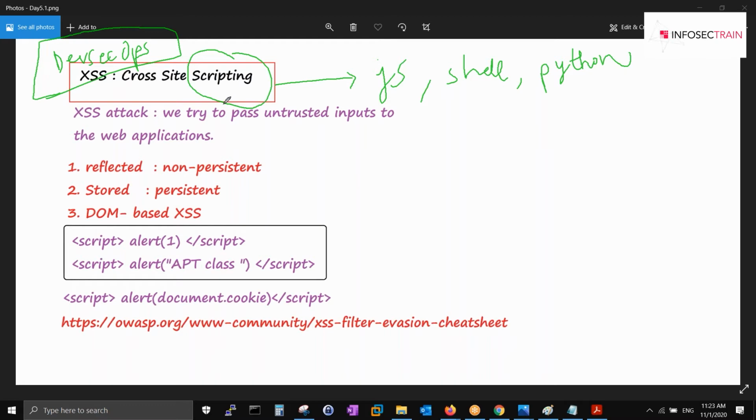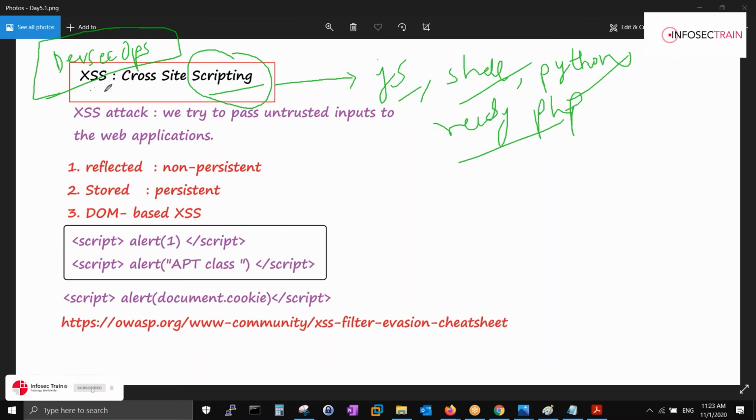So when I talk about scripting, it can be JavaScript, shell script, Python script, Ruby script, or PHP script. Anything, scripting can be anything. But whenever we talk about cross-site scripting, we generally focus on JavaScript, or nowadays Python scripting as well. You can call a pop-up by these methods as well.